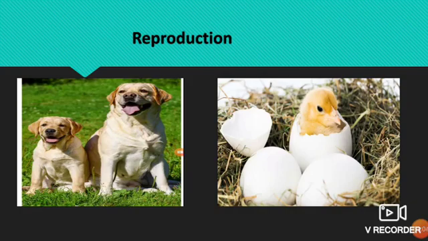For example, a dog gives birth to a puppy. Before that, the puppy grows within the dog's body. This is one type of reproduction.